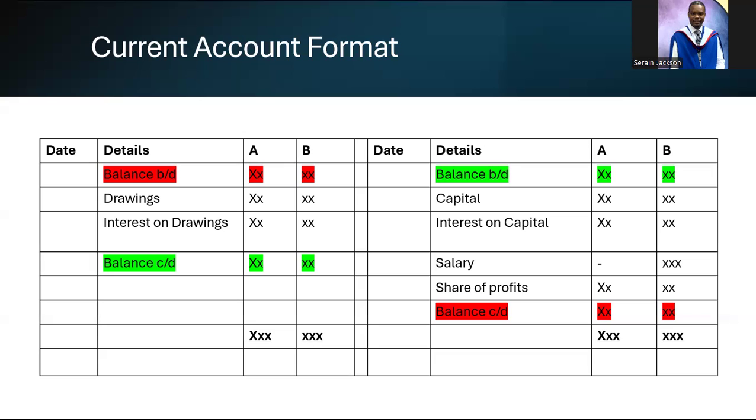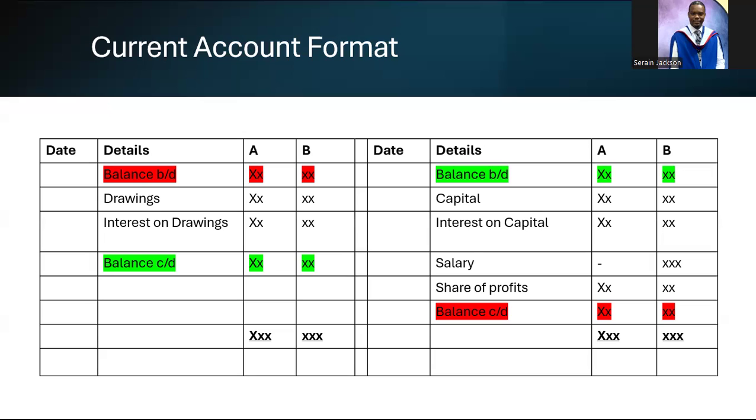If it was a fixed capital current account, then you would have the capital account separate. It would not be in this current account, and then everything else would remain the same without the capital. All right, but this is generally how it will look. Now you will realize that I have 2 balance brought downs. One is in green, one is in red, and the reason for that is because the norm for the current account is for the balance brought down to be on the credit side. As I said before, this account carries a credit balance.